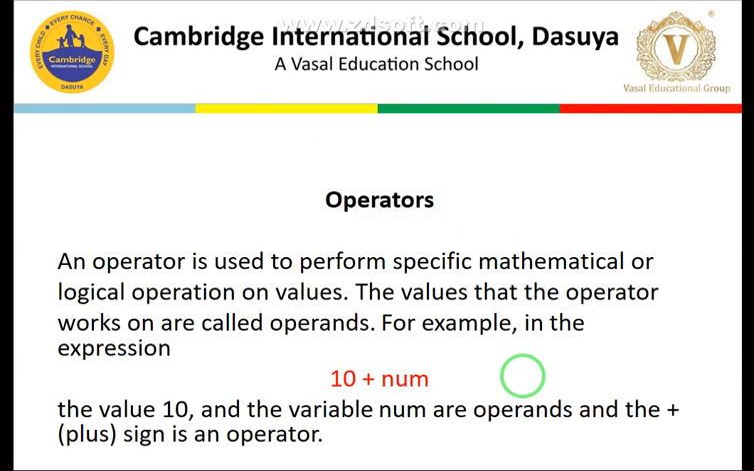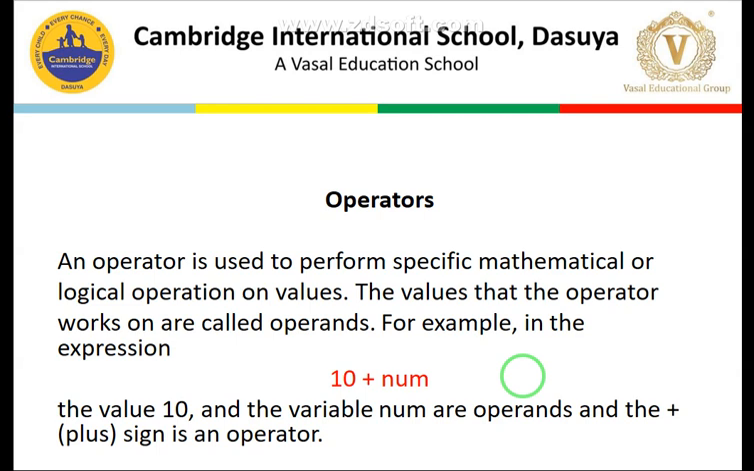Then yesterday we focused on the operators. So what are the operators? Operators are the specific mathematical or logical operations that we apply on values. Values are represented by the operands, and the operator works on them. We have two categories of operators: unary operator and binary operator. Presently we are focusing on the binary operators, which work on two operands. Later on we will also cover the unary operator.